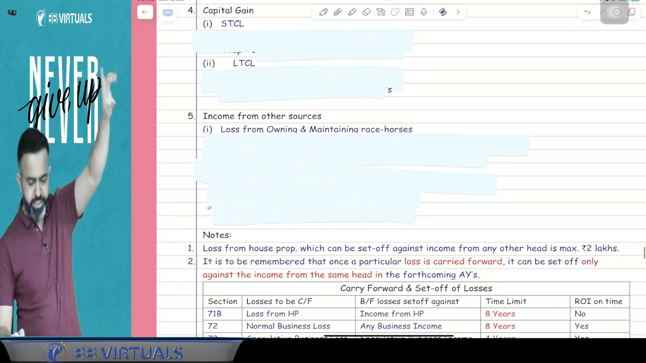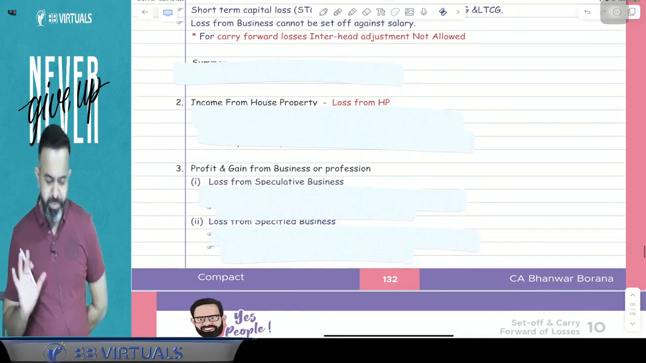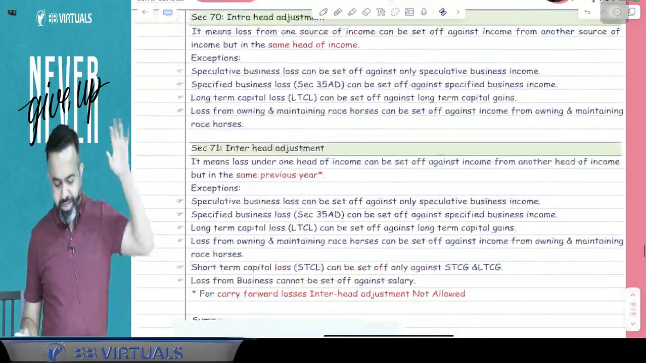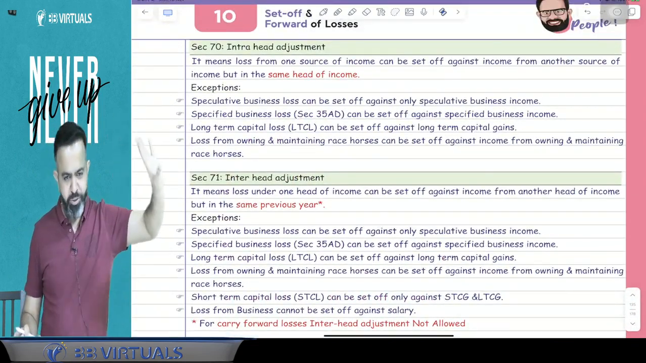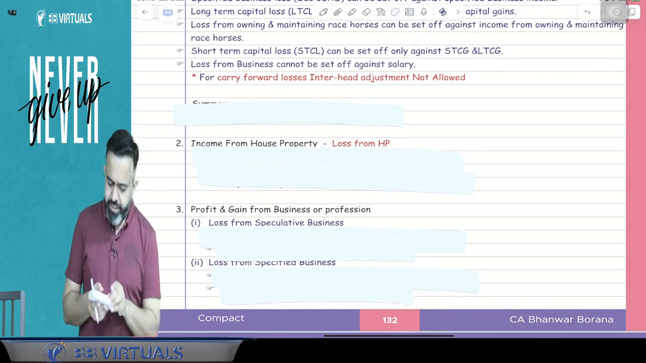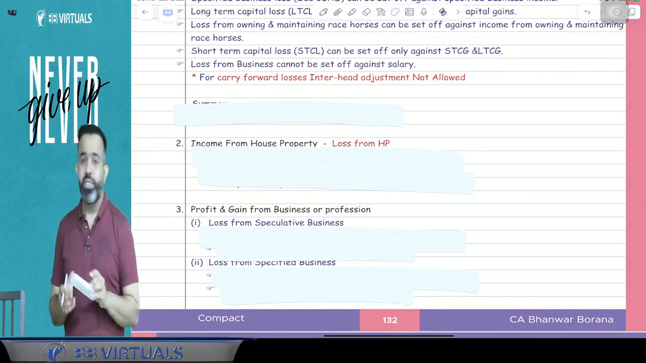Done. I need your attention. Mind map. And guys, if you understood this mind map now, then I assume that whatever we have discussed about the inter-head and intra-head, you have understood. Okay guys, first we will discuss: in examination, suppose you are solving the question and